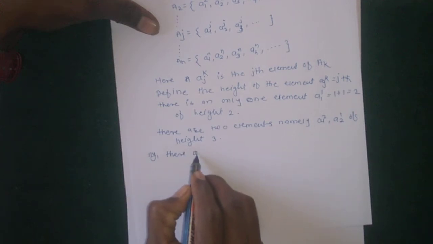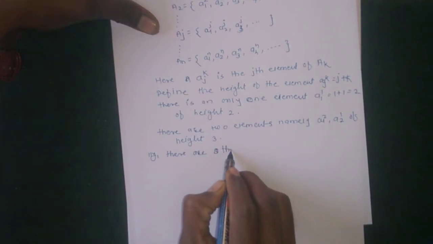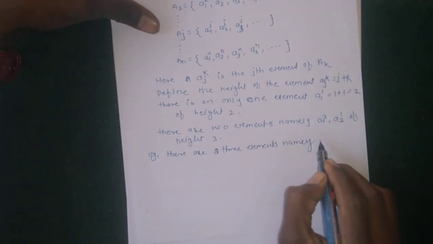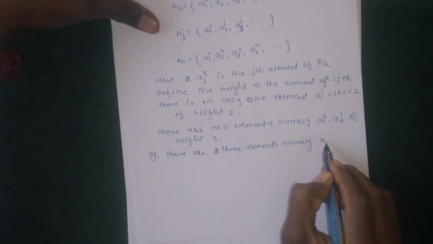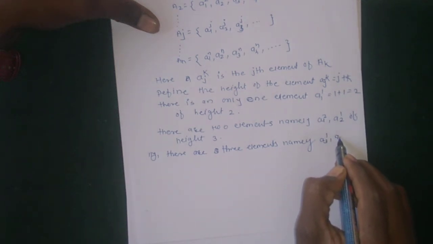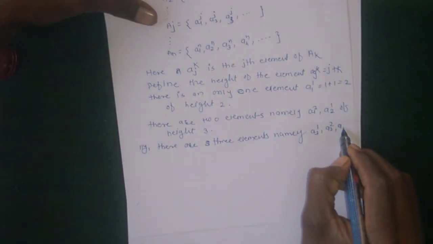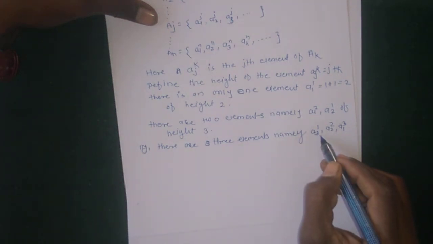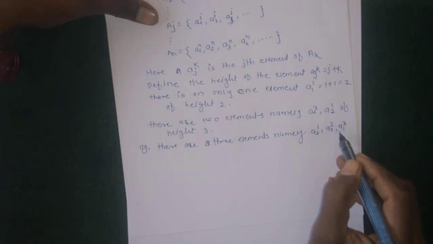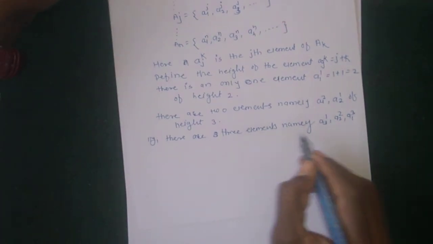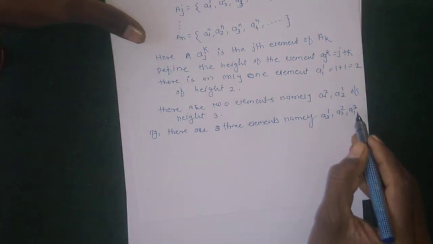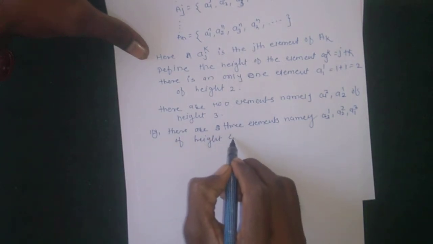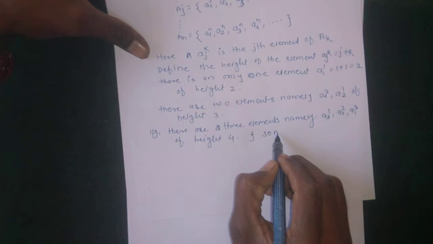So there are three elements, namely a31, then a22, then a13: the first element of A3, the second element of A2, and the third element of A1. There are only three elements, namely a31, a22, a13, of height 4, and so on, continuing this way.